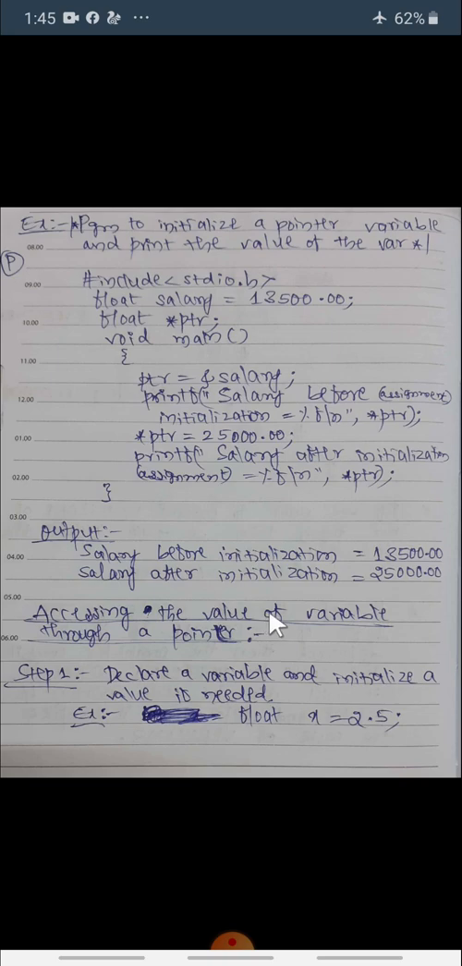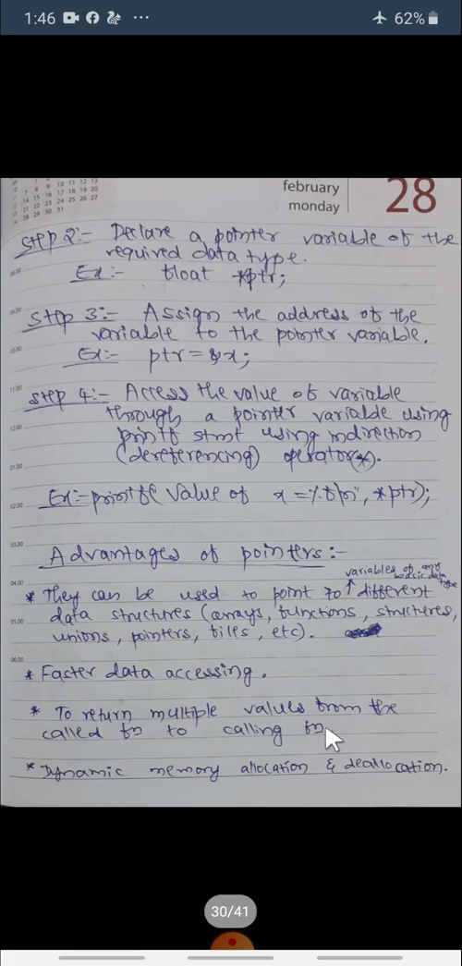Next, accessing the value of a variable through a pointer. Step 1: declare a variable and initialize a value if needed. These steps we should strictly follow whenever we read, write, or access the value of a variable through a pointer. First, declare a variable and initialize it with a value if we want. In our example, the first statement is float x = 2.5.